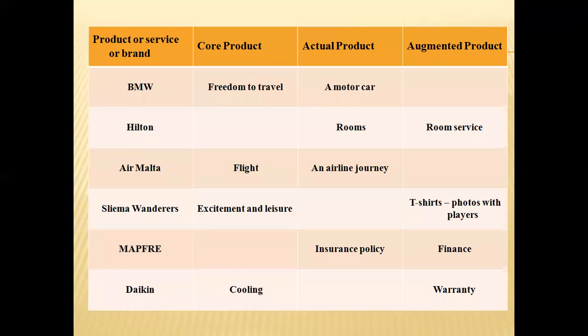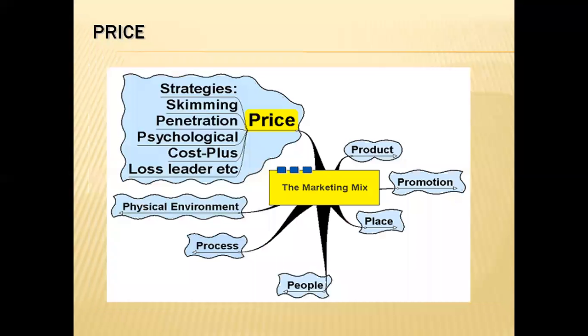Now, these are a few examples of how we are dividing into the product or service or a brand. For example, if we take a BMW car, the core product is freedom to travel, and the actual product is the car. So, why have we taken different examples and where does it actually launch? Let us go with the second P, that is price.